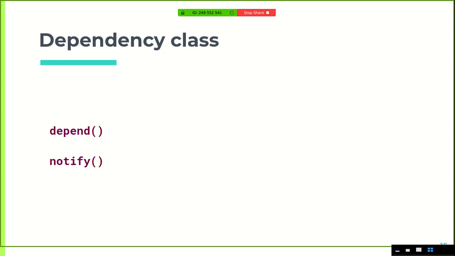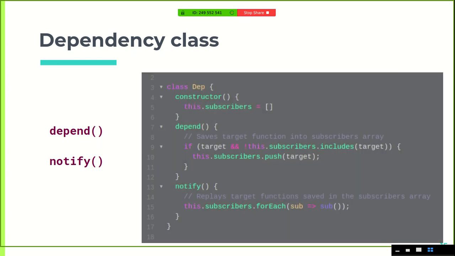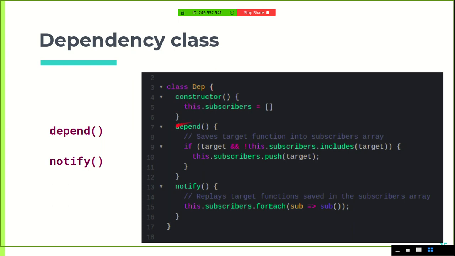The notify function is simply responsible for running all the anonymous functions that were stored in the subscribers array for that one particular data property. So this is what it looks like in code. We have our constructor the same way as now, then we have our depend function.